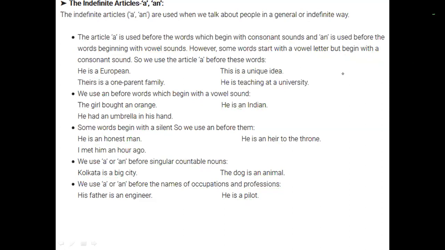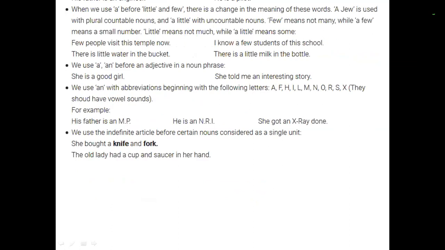Moving forward, then we use "a" before little and few because there is a change in the meaning of these words. Like "few" is used with plural countable nouns, and "a little" with uncountable nouns. Okay. So it's like few means, sorry, it's a typo, it's few.